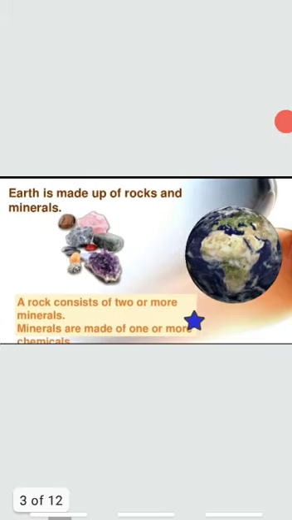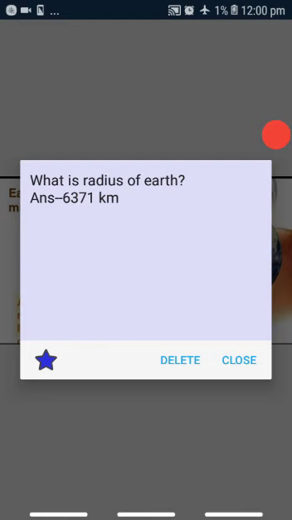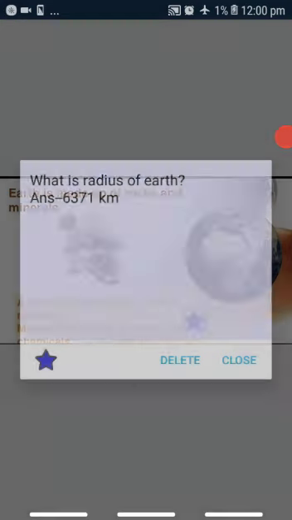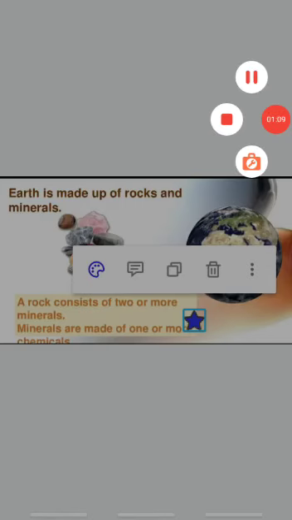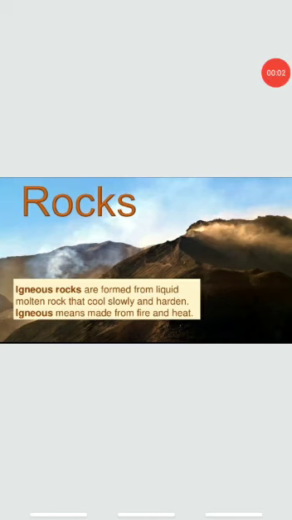pressure. Now, if I ask you what Earth is made up of, you will answer rocks and minerals. A rock consists of two or more minerals. Minerals are made of one or more chemicals. Now, what is the radius of Earth? The answer is 6371 kilometers. Now we will study these three different types of rocks in detail.